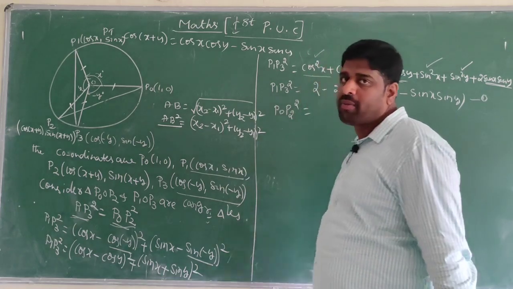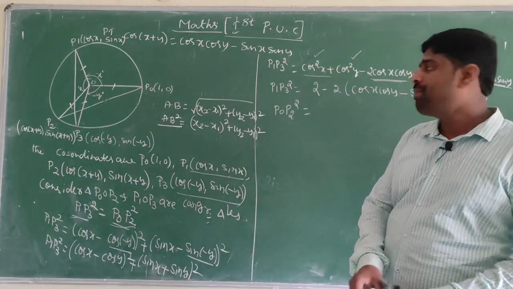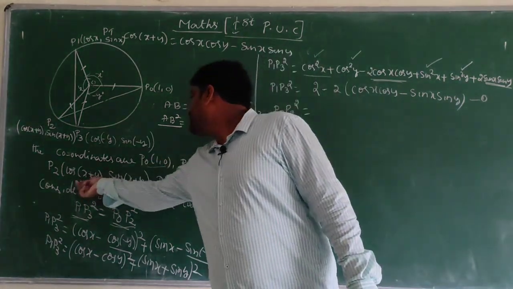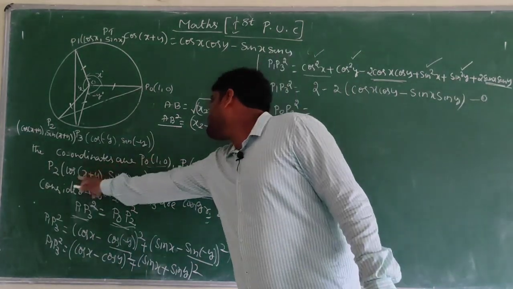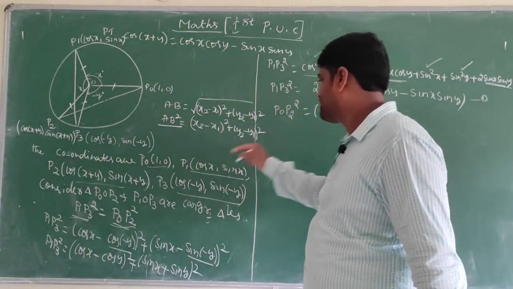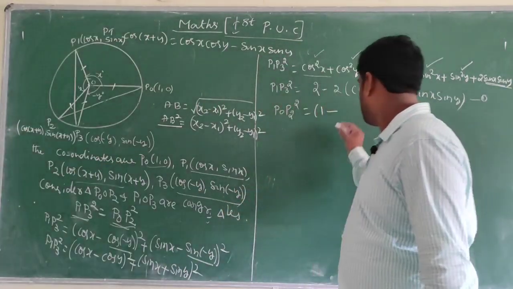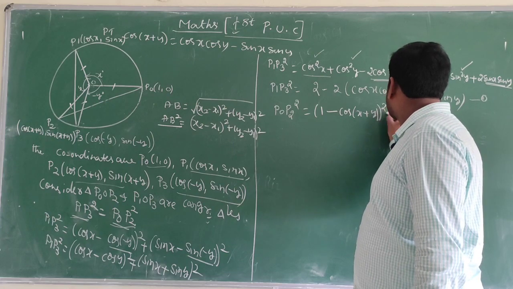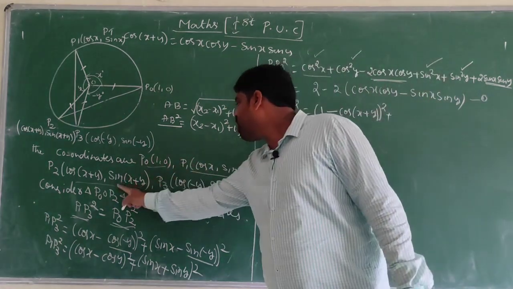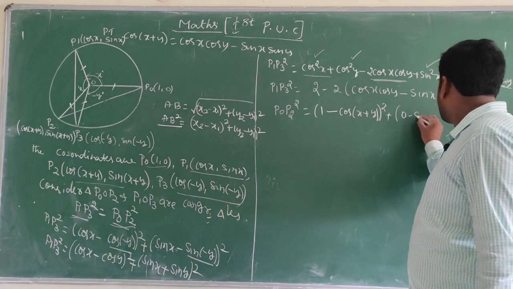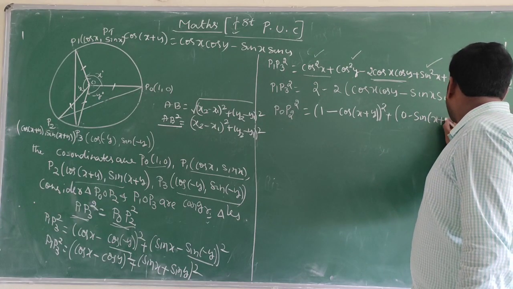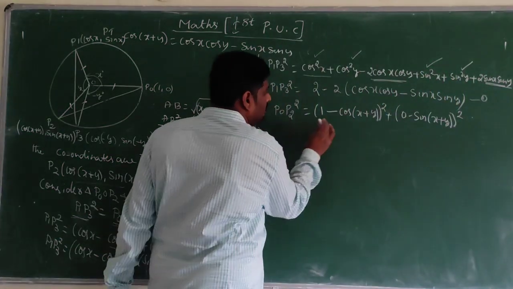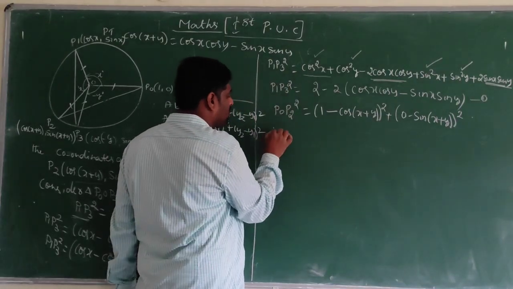By using the distance formula only, we have to find P0 P2 square. Here P0 is there, here P2 is there. So it is (1 minus cos of x plus y) whole square plus (0 minus sin of x plus y) whole square. Here this is in the form of a minus b whole square.